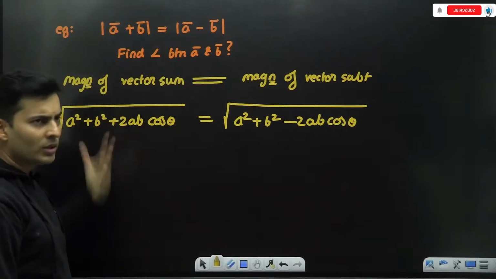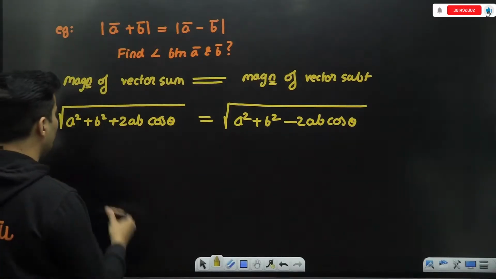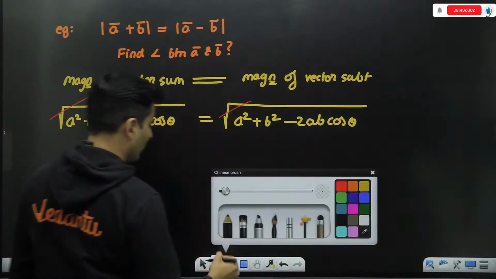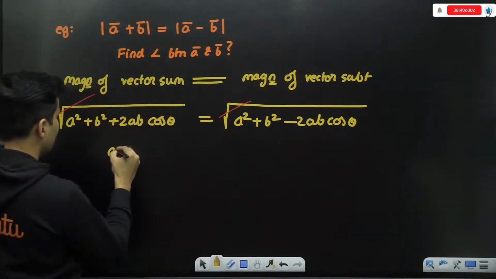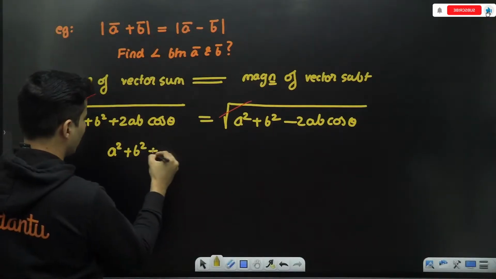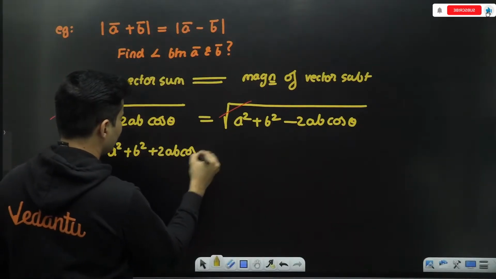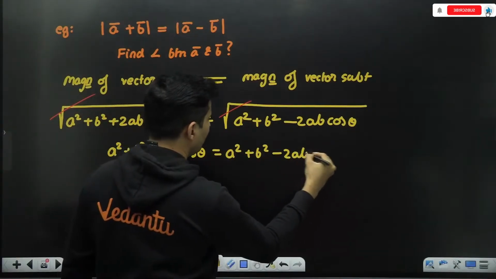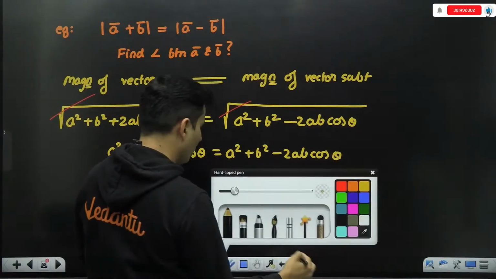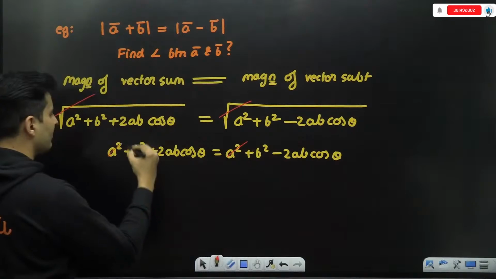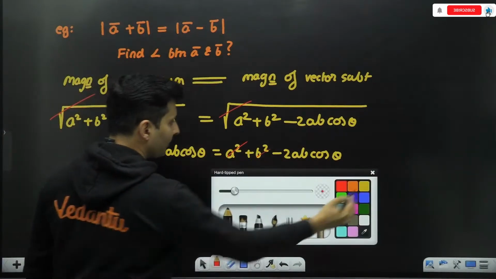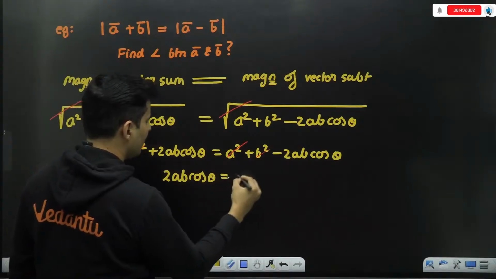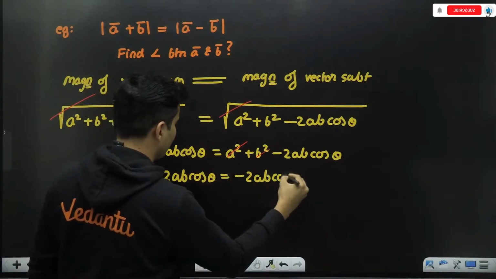So this is a mathematical way of writing the same thing in different ways. Remove the square root from both sides. What I am left with is a square plus b square plus 2ab cos theta is also a square plus b square minus 2ab cos theta. Guys, a square and b square got cancelled, so I am left with 2ab cos theta is equal to minus 2ab cos theta.